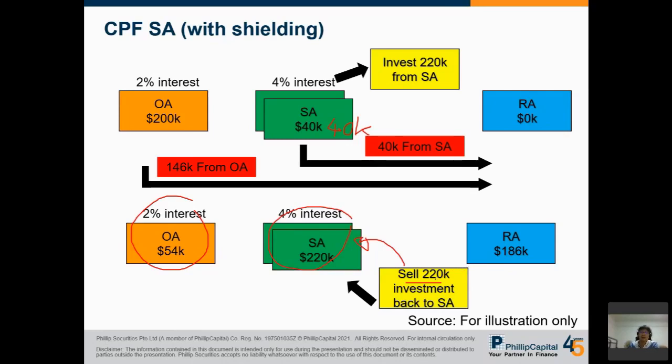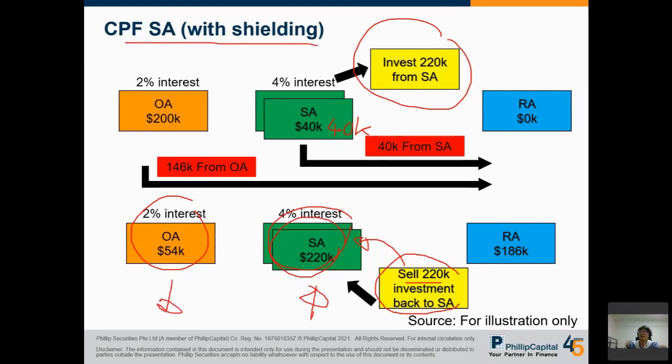What will be left over is something like this. This is with CPF shielding. Just do this step: invest the amount above 40K from SA, and then sell it back once the RA account is created. Then you have higher savings in SA and lower savings in OA. So this is called CPF SA shielding. Not difficult to do.